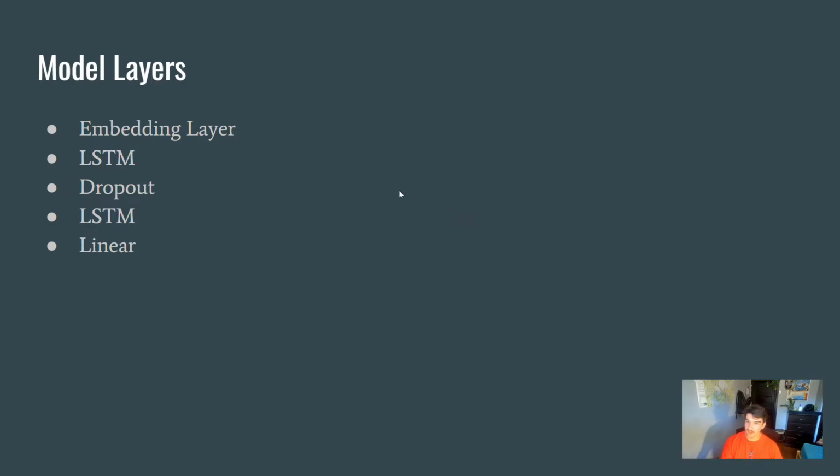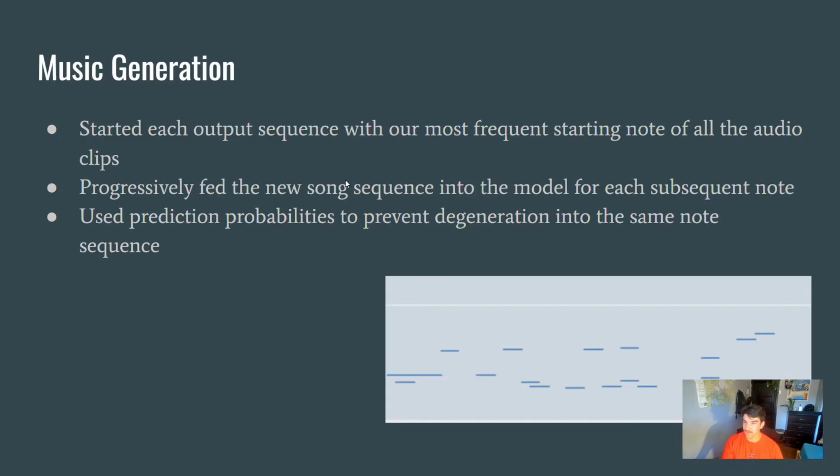We decided to go with 2 LSTM layers with the dropout in between because it allowed us the flexibility to have good model predictions, but the dropout allowed us to have the robustness to predict notes and not overfit on the training set. So the final step was generating the music from the model that we had trained.